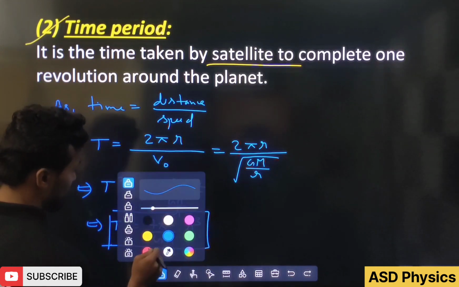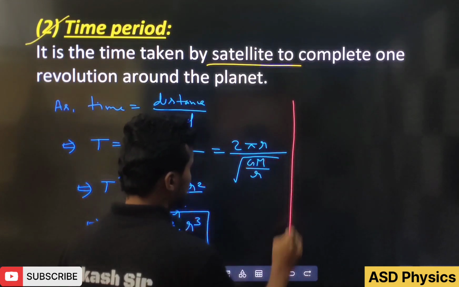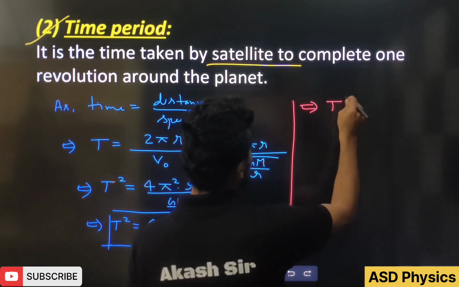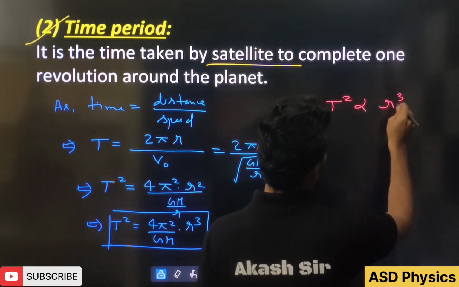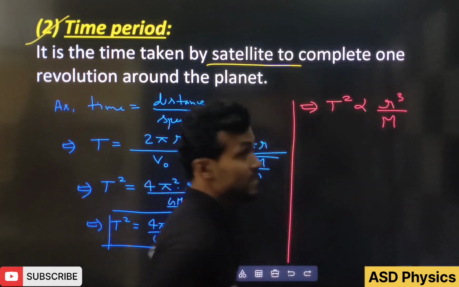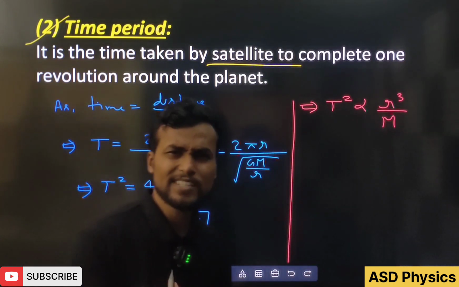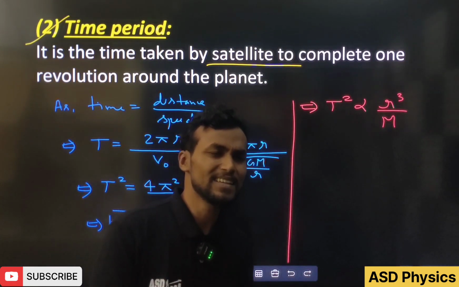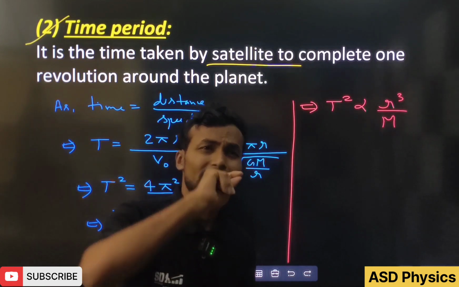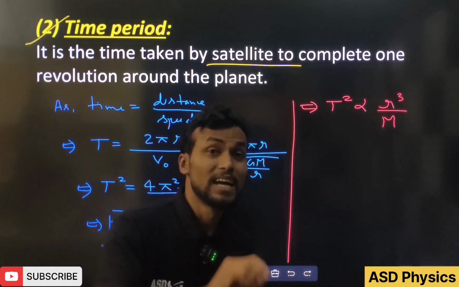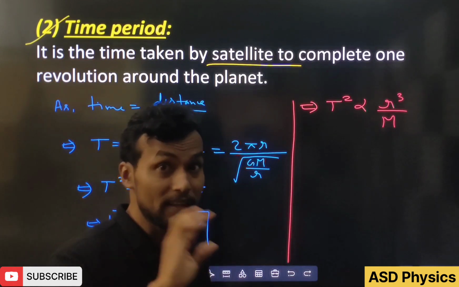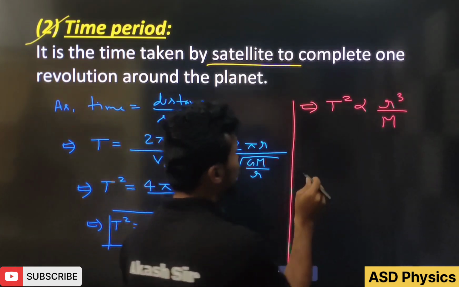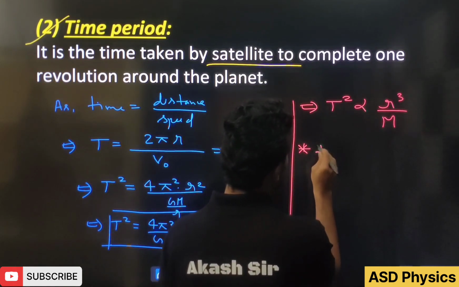Very, very important. Now again I will write here, this side. Students, this T square is directly proportional to r cube by M. What is M? Mass of the planet. If a question comes where they tell that first a satellite is revolving around one planet in this radius, and again a satellite is revolving around the same planet, they are not changing the planet, then only capital M will be constant.